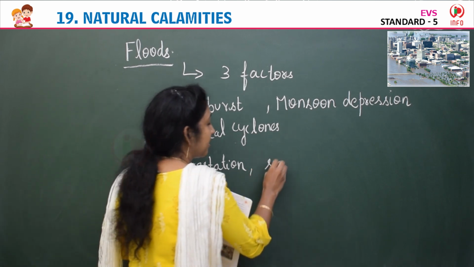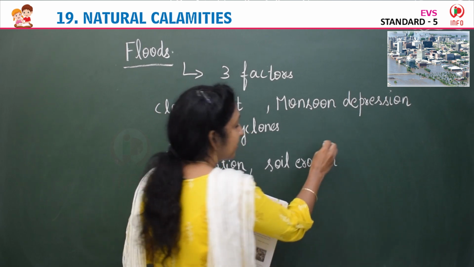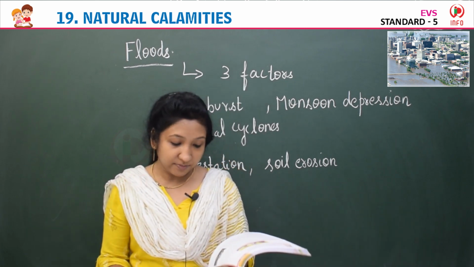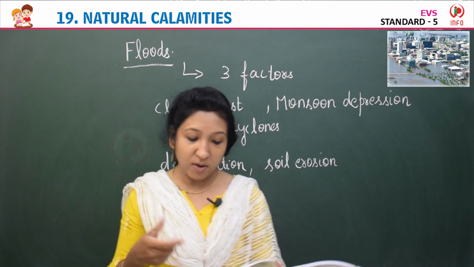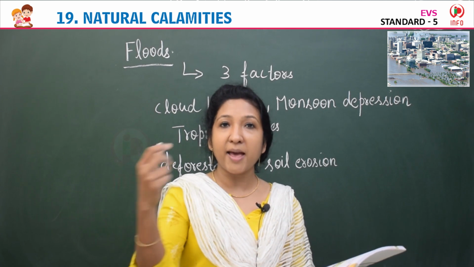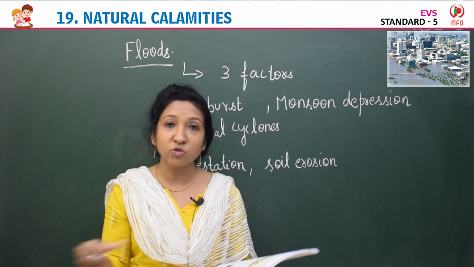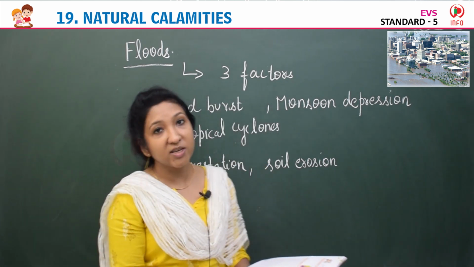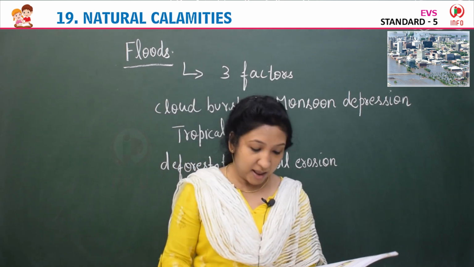Then another reason is soil erosion. Soil erosion means the destruction and removal of rocks and soils. Because of heavy rain, the nutrients are carried away from the soil, that is soil erosion. Because of cutting of trees, soil erosion is also occurring, and because of that floods are happening.